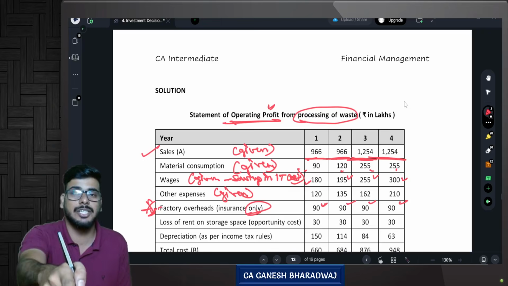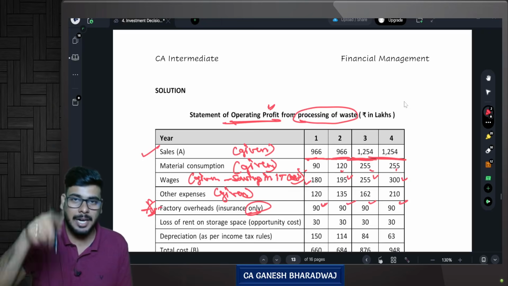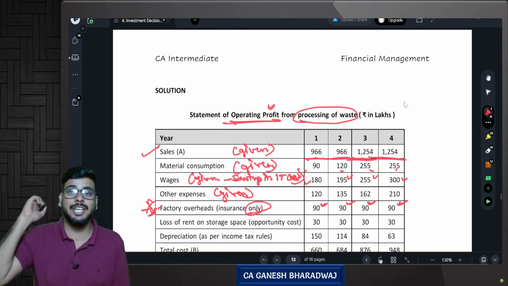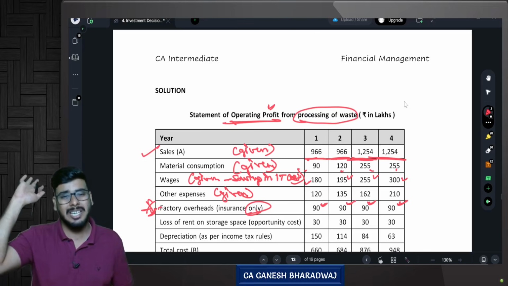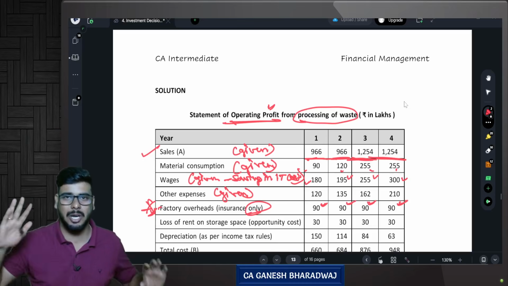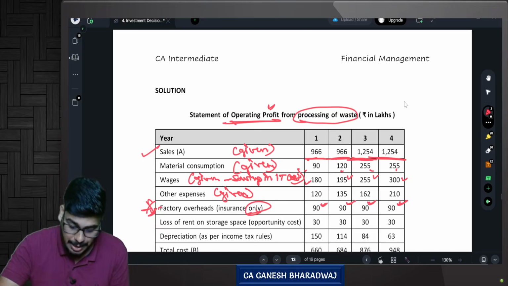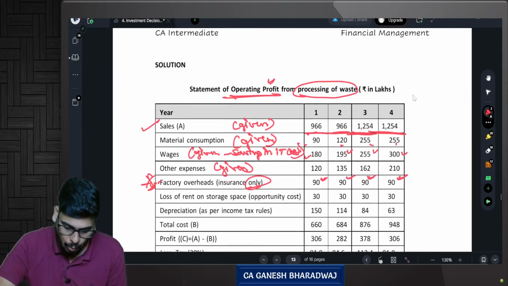If I take the decision of running this machine and processing the waste, the only extra cost that I will be incurring because of my decision is the insurance cost, because all the other costs are general expenses being apportioned to this project. That's all. It cannot be saved just because of this particular decision. That is the meaning.